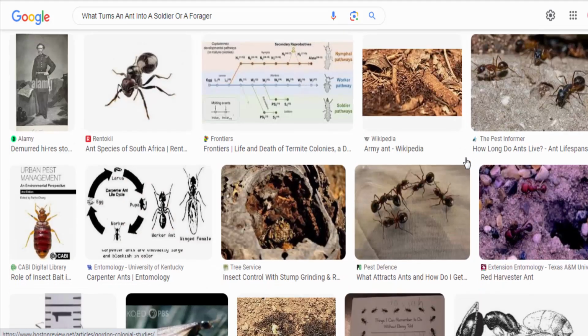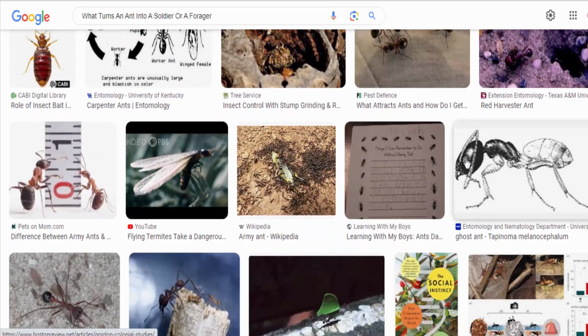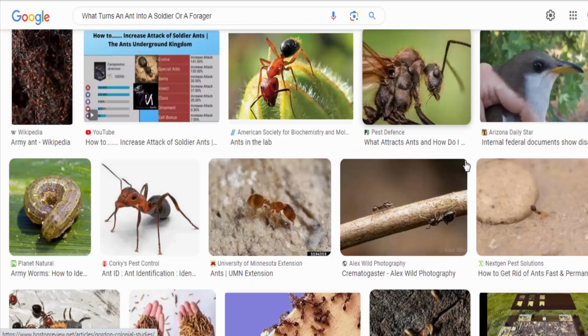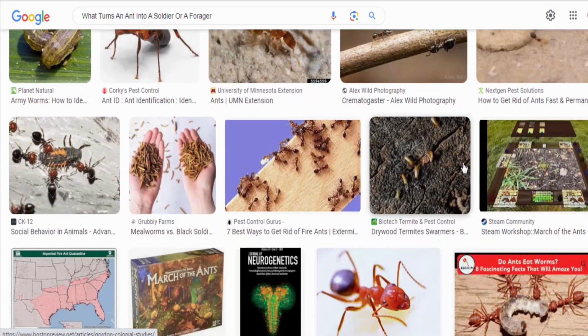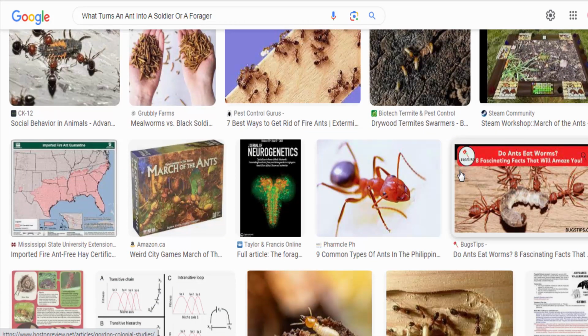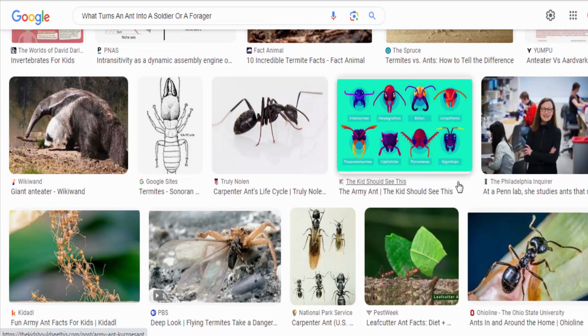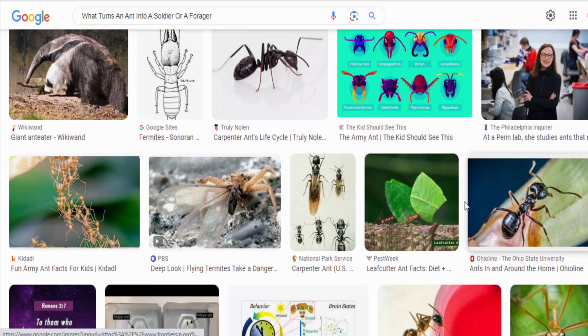The development of an ant into a soldier or a forager is a complex process that is influenced by a combination of genetic, environmental, and epigenetic factors. Scientists are still working to understand all of the factors involved, but they have made significant progress in recent years.